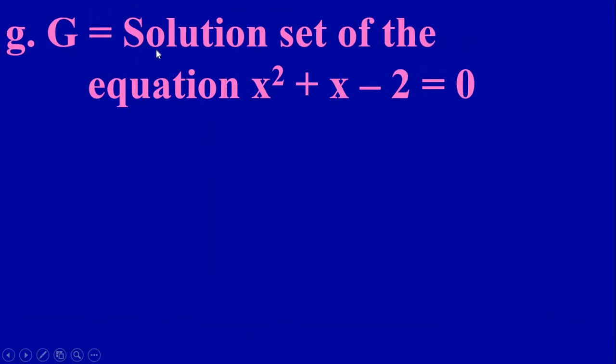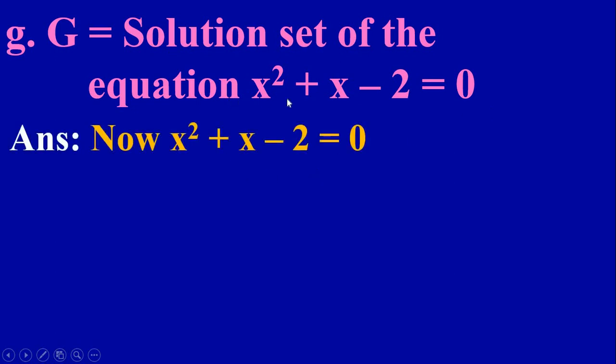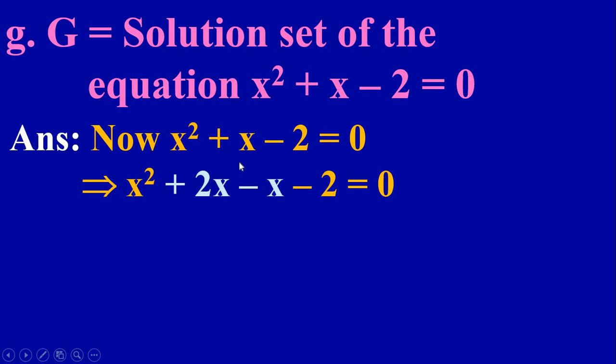Next question. G equal to solution set of the equation x square plus x minus 2 equal to 0. That is, you have to write solution of this equation. So we have to write solution of this equation in this set G. So first we solve this equation. It is given x square plus x minus 2 equal to 0. We know how to split the middle term. When we multiply, you have to get 2, and subtract, you have to get 1. That is 2 and 1. We can split the middle number. So we can write x square plus 2x minus x minus 2 equal to 0.